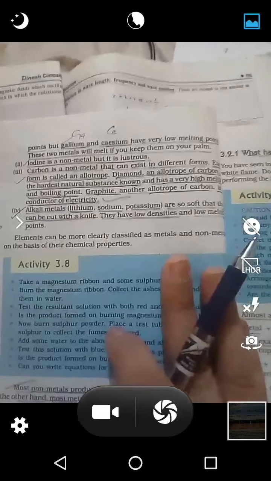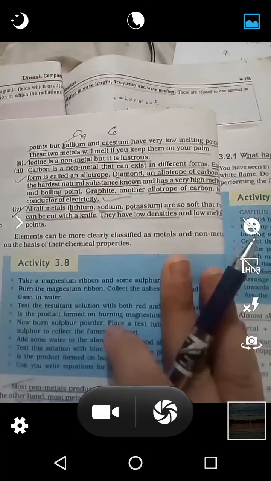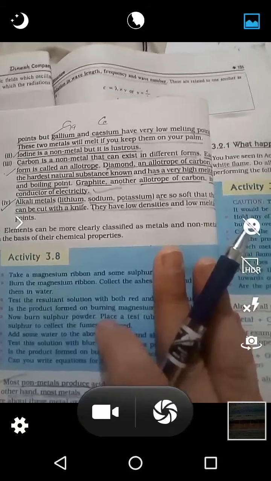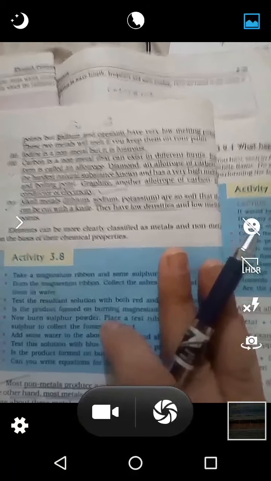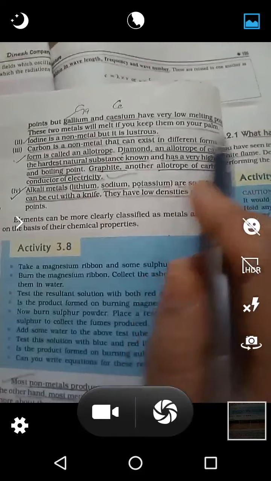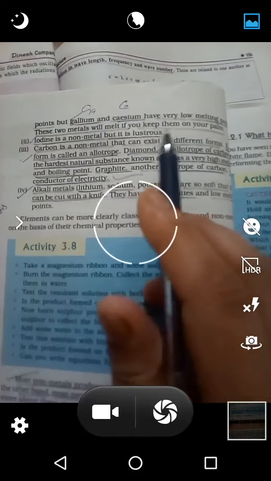Metals have high melting point and boiling point except gallium and cesium, these two having low melting points. These two melt even when you keep them on your palm, so even at body temperature these two metals will exist in liquid state.